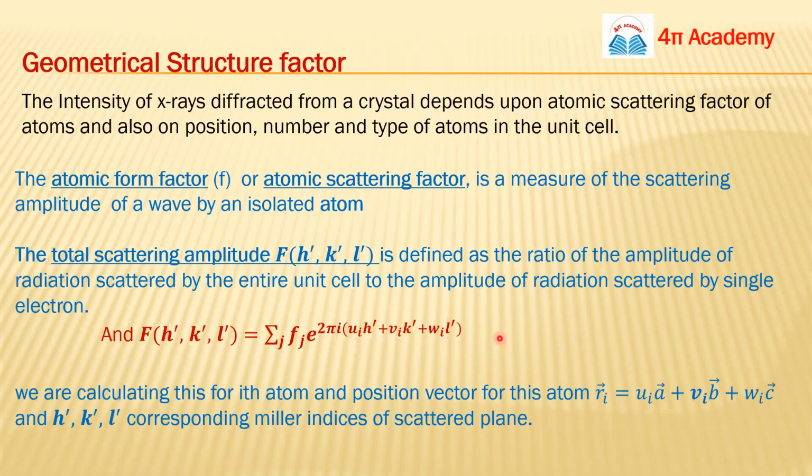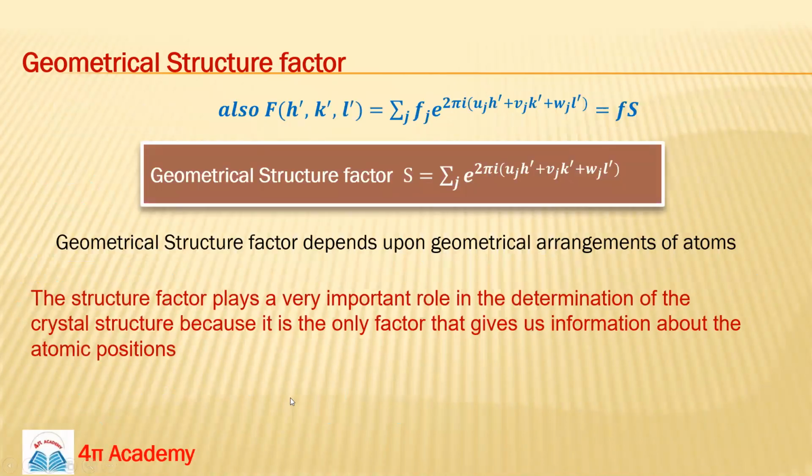Okay, and this is basically r dot g, the position vector. So h, k, l, h dash, k dash, l dash are the Miller indices of the plane which is scattered through this atom. We can also write this total scattering amplitude in terms of the structure factor. So now we will discuss this geometric structure factor. We can write F as the product of the atomic scattering factor and the geometrical structure factor.